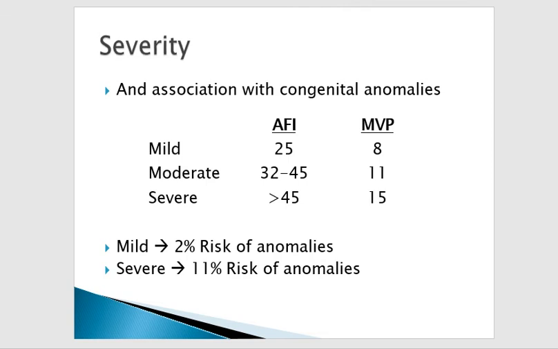Severity. We define polyhydramnios into 3 grades: mild, moderate and severe. Mild polyhydramnios is defined when the amniotic fluid index is 25 centimeters or more, or when the maximum vertical pool is up to 8 centimeters. Moderate polyhydramnios is defined as an AFI of 32 to 45 centimeters, and if it is the maximum vertical pool, it should be 11 centimeters. Severe polyhydramnios is defined when the amniotic fluid index is more than 45 centimeters and the maximum vertical pool is up to 15 centimeters.